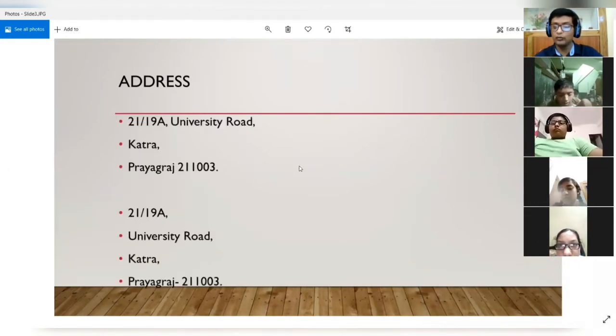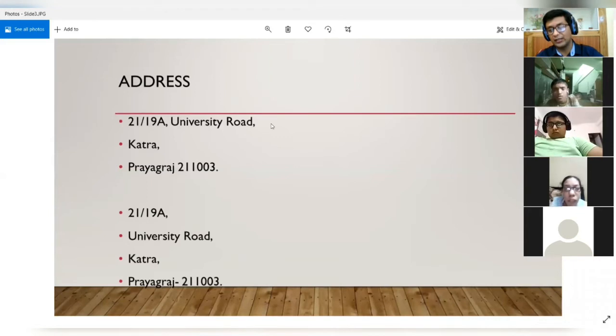Now I will show you what you all did. Some of you wrote the address like this. In the first line, you wrote the number of your house. After that, you put a comma, and then you started writing in the same line again. Some of you have done that. Whoever has done it knows about it.